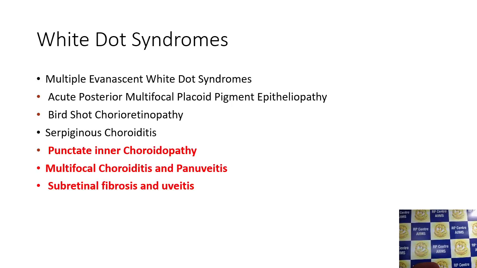PIC again, probably those are the atrophic patches. Okay, so probably maybe you are right. PIC might be hyper, but again you are seeing the white lesion where there is some capillary atrophy. So PIC again, there is a controversy whether it is actually an inflammatory disease or it is just a CMVF. So it might be just a CMVF, that is why it is early. But okay, you might be right.